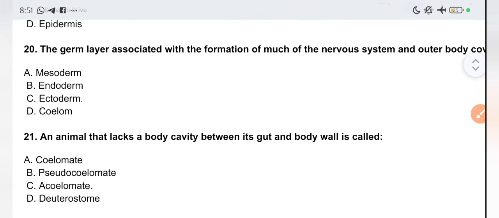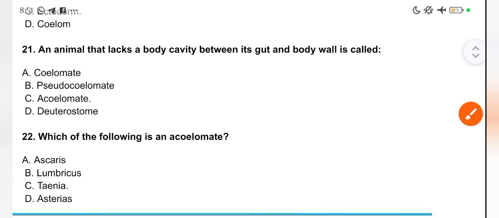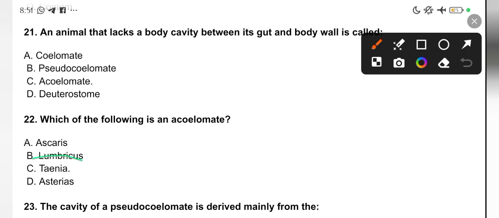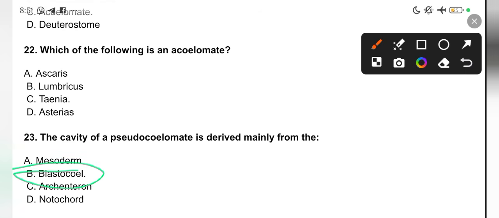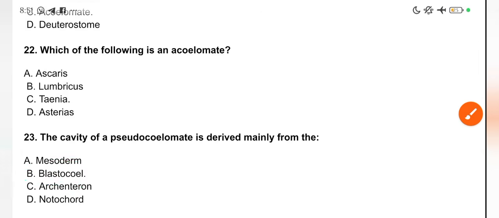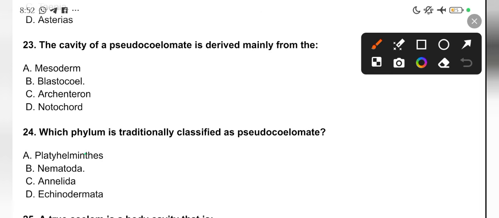An animal that lacks a body cavity between its gut and body wall is called an acoelomate. They don't have a body cavity. Which of the following is an acoelomate? Your Taenia. They are acoelomate. They don't have body cavities. All right, 23. The cavity of a pseudocoelomate is derived mainly from a blastocoel. Option B. Okay, 24. Which phylum is traditionally classified as pseudocoelomates? It is the Nematoda. They're classified as pseudocoelomates.